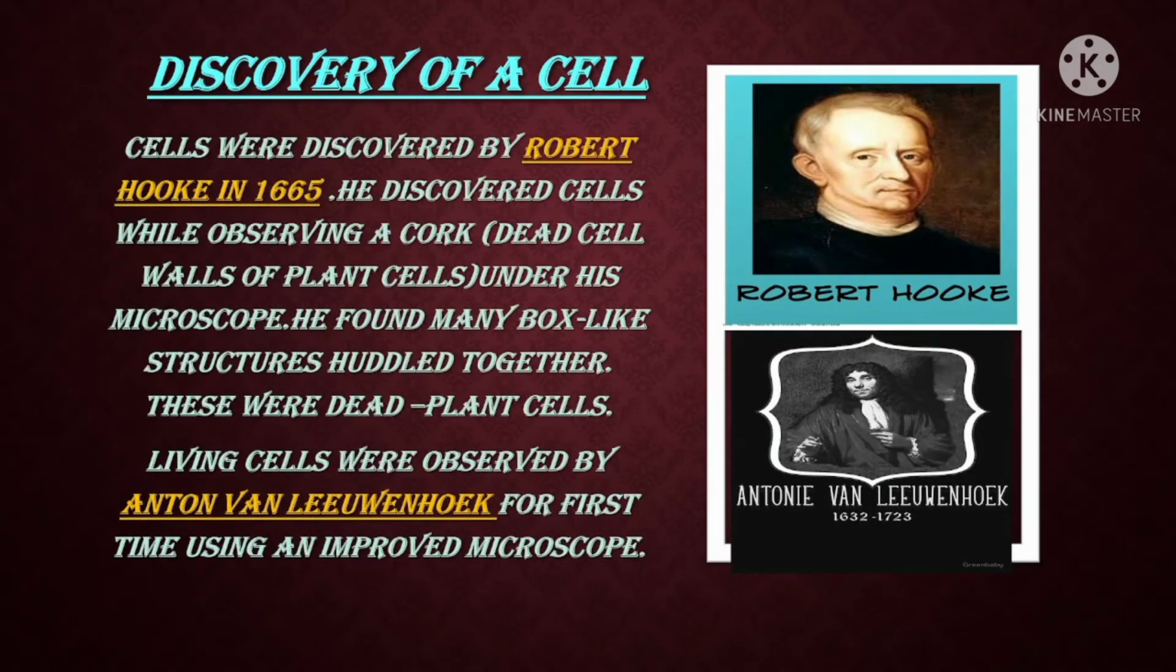Discovery of a cell. Cells were discovered by Robert Hooke in 1665. He discovered cells while observing cork, the dead cell walls of plant cells. Under his microscope, he found many box-like structures huddled together. These were dead plant cells. Living cells were observed by Anton van Leeuwenhoek for the first time using an improved microscope.